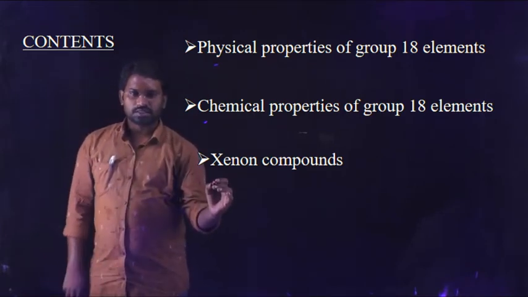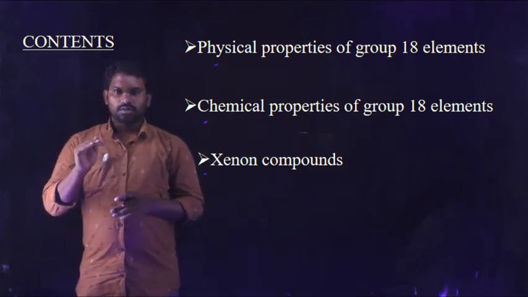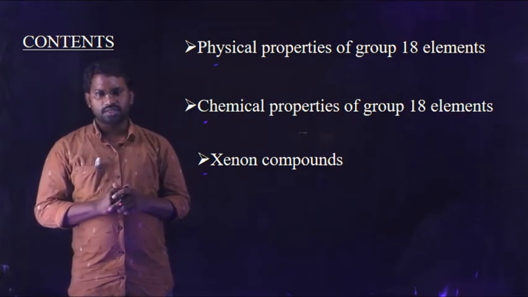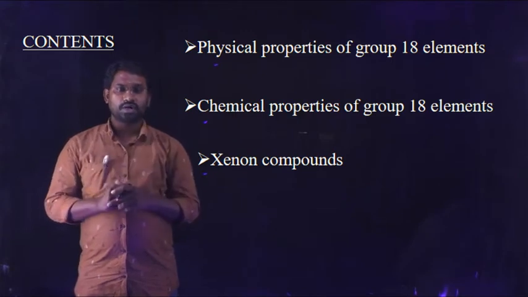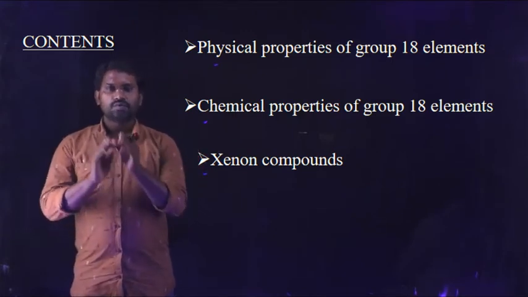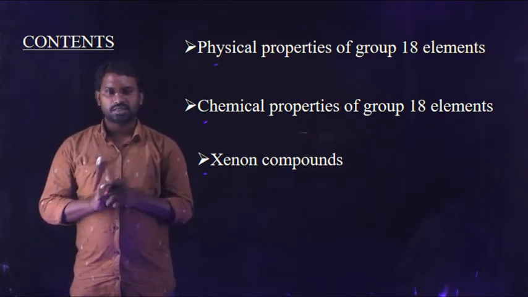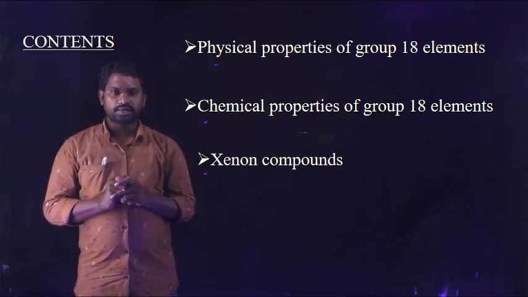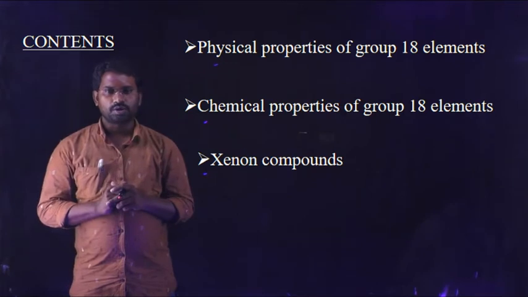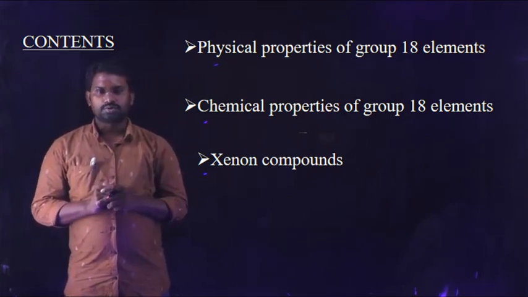And finally, xenon compounds. You know that group 18 elements do not react with other elements, but under special conditions only xenon reacts with highly electronegative elements like fluorine and oxygen. It is able to form some compounds, xenon fluorides and xenon oxides. Xenon reacts with fluorine to form xenon fluorides, and xenon reacts with oxygen to form xenon oxides. So that is the xenon compounds. These are the contents present in this video.